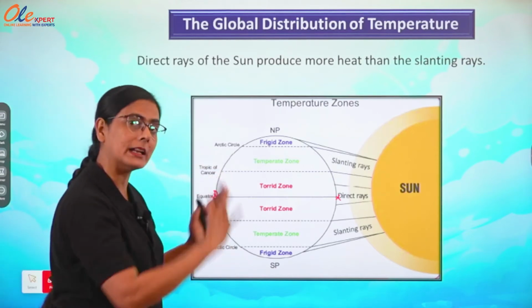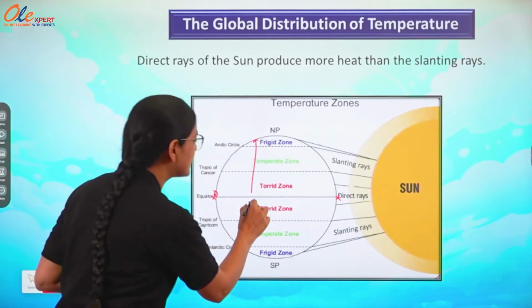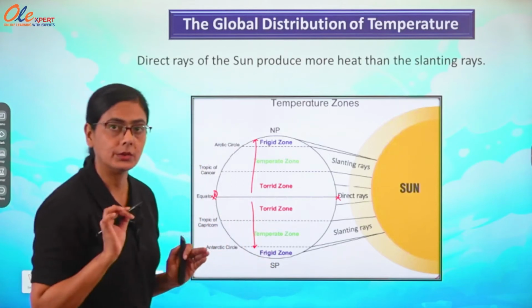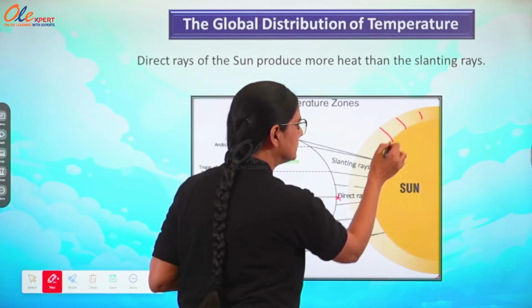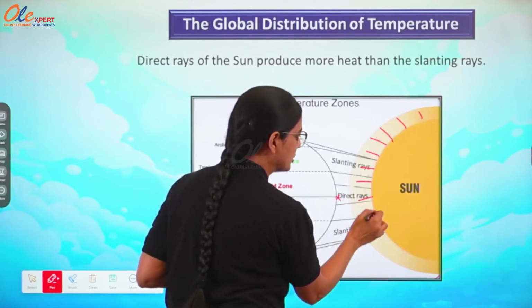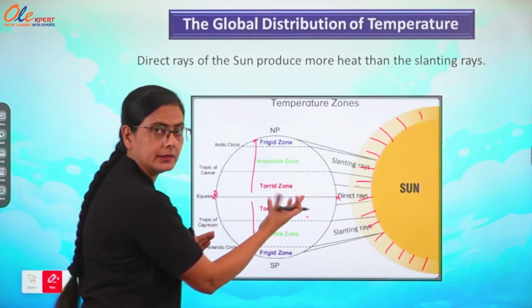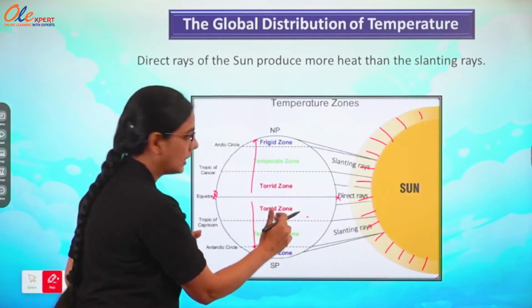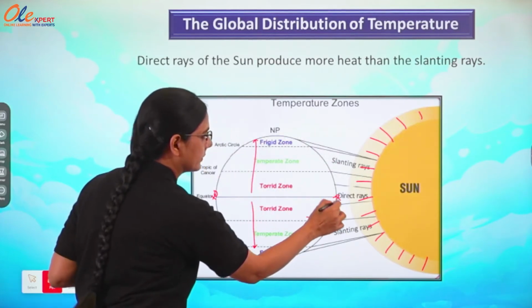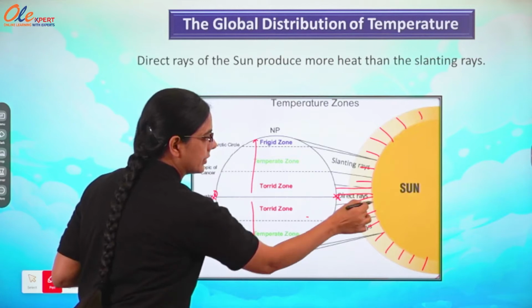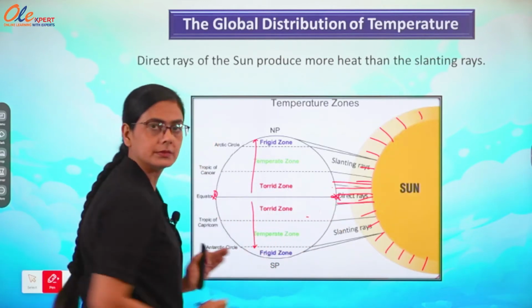When we go far away from the equator, towards the poles, whether north pole or south pole, the amount changes. The sun is here, the source of energy, and our earth is spinning on its axis. So, the direct sunlight, the direct rays, are coming to this part, around the equator.